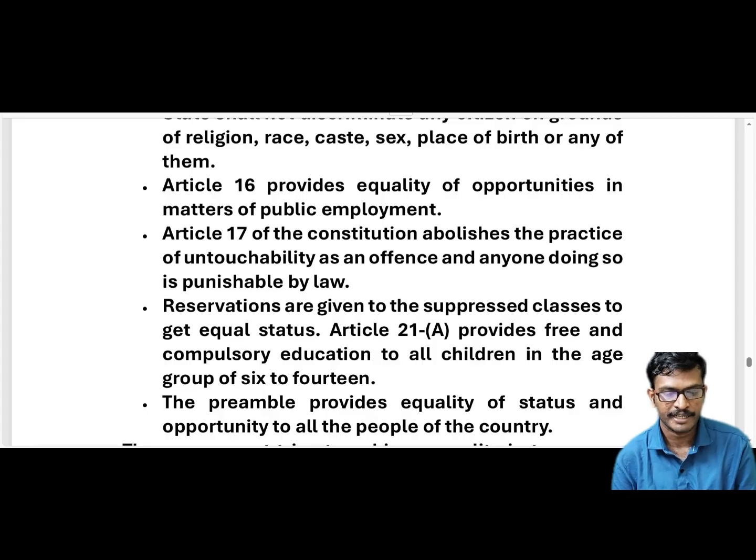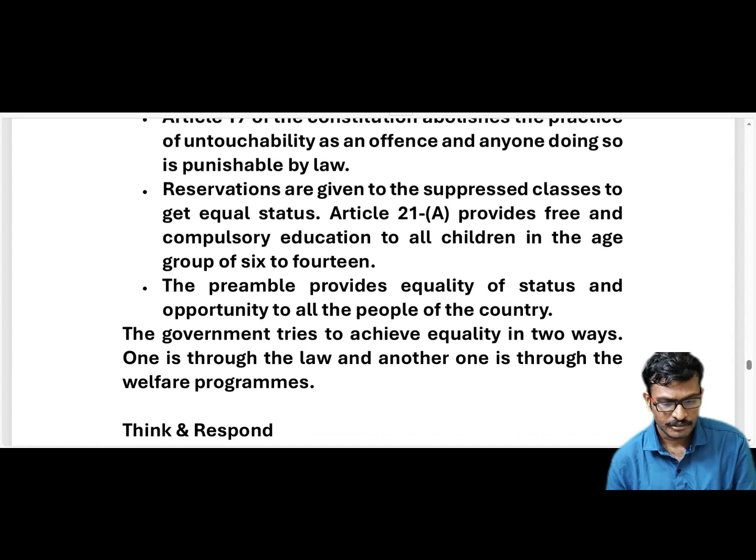That's why the government has given some exemptions to them. This is called reservations. For example, reservations for SC, ST, BC. Have you observed this reservation for SC, ST? These reservations are based on this, but these reservations should not challenge others.